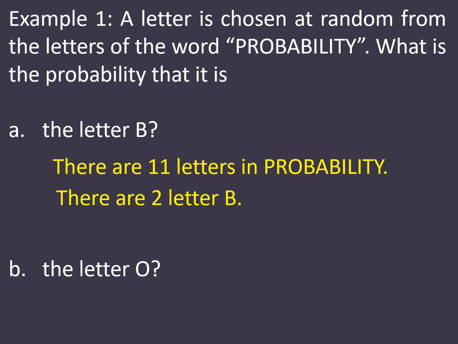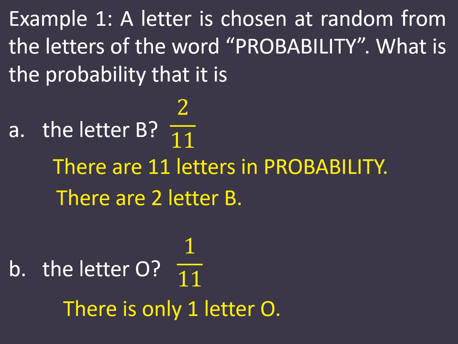There are 2 letter B. So the number of ways we can have letter B is 2 over the total number of possible outcomes, which is the total number of letters. So we have 2 over 11. How about the probability that it is letter O? We know that there is only one letter O. Therefore, it is 1 over 11.